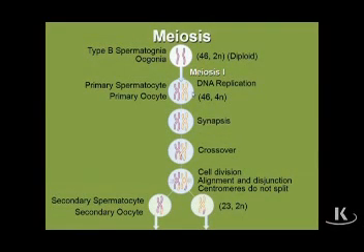In females, it's quite different. In females, the process of differentiation from an oogonium to a primary oocyte actually occurs before birth. At around 5 months of development, the oogonia begin to differentiate into primary oocytes. By the time the baby is born, all of the presumptive gametes that are in the ovary are now primary oocytes. There are no oogonia left in the ovary by the time the baby is born.